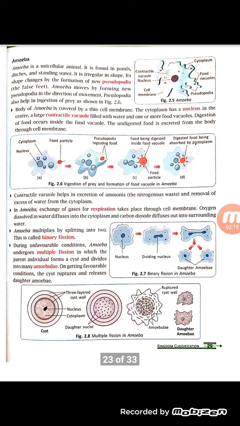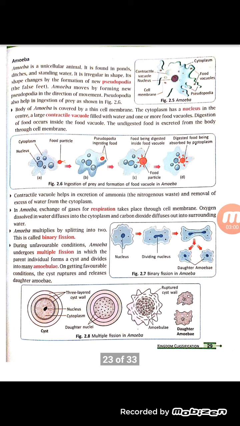Then in amoeba, how does the ingestion of food take place? That is explained in diagram figure 2.6. If amoeba has in front of it a food particle, it will engulf the food particle by extending the pseudopodia around that food, and then it will take that food inside its body and absorb all the nutrition which is there. In amoeba, as you know, it is of a single cell, so respiration will take place with the help of diffusion across the membrane.